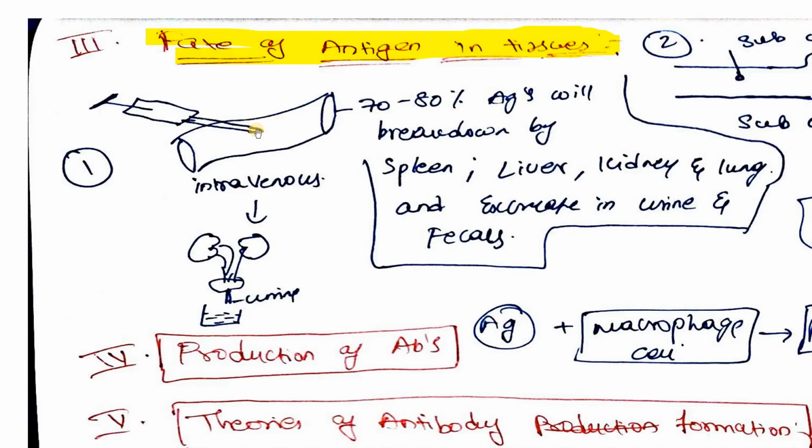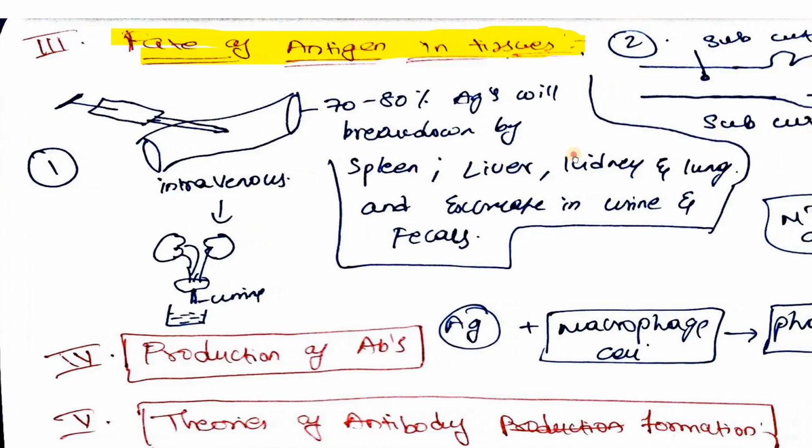So if we give antigen via blood, almost 70 to 80% of antigens will be broken down by the spleen, liver, kidney and lung, and we won't get long immunity. The liver will destroy the antigens and they will be excreted in the urine. So intravenous administration is not a good strategy to have proper immunity.